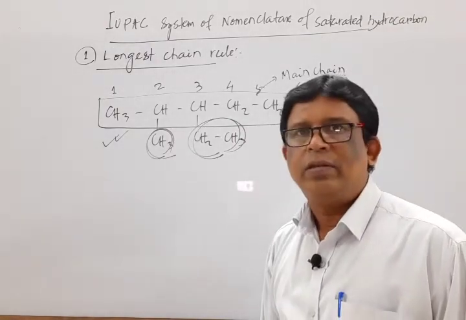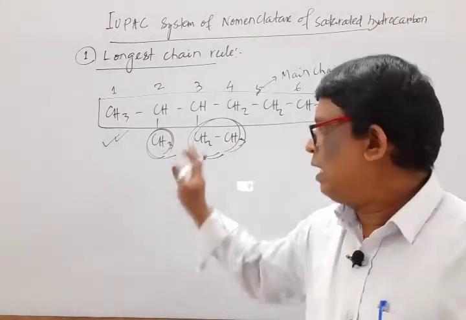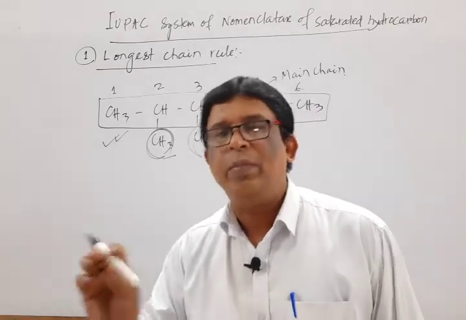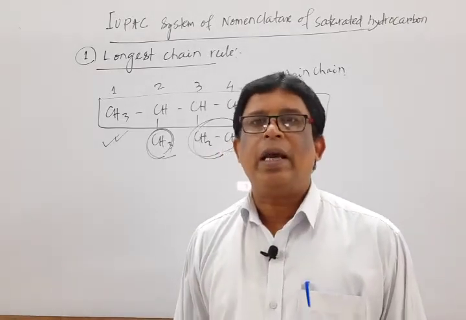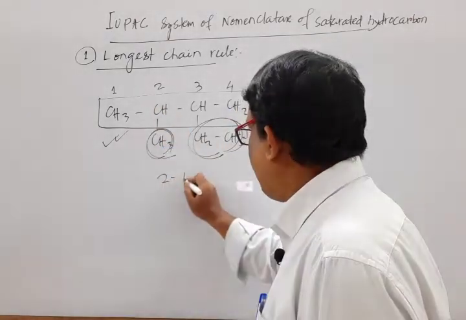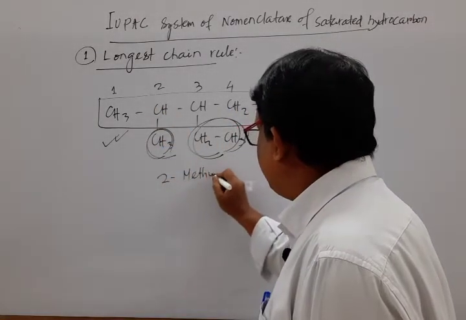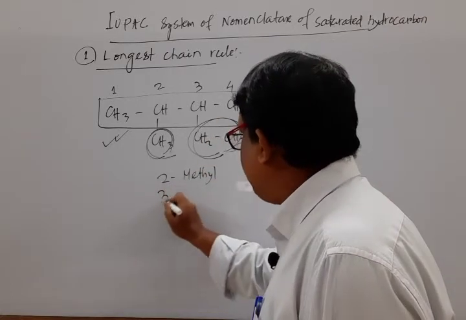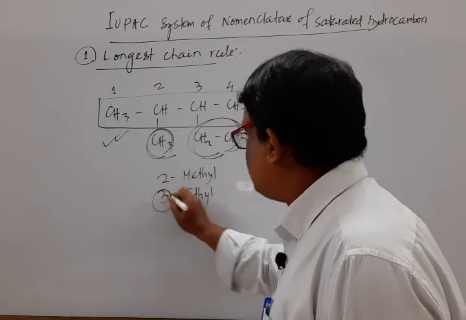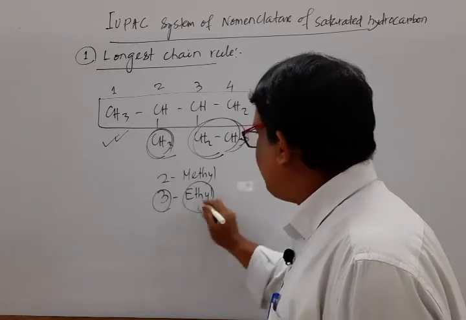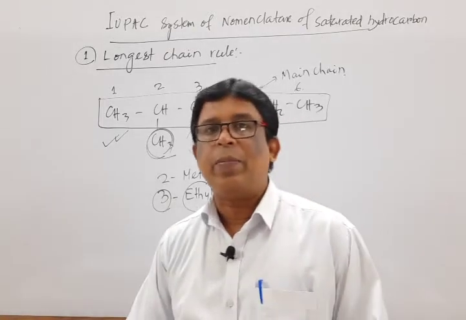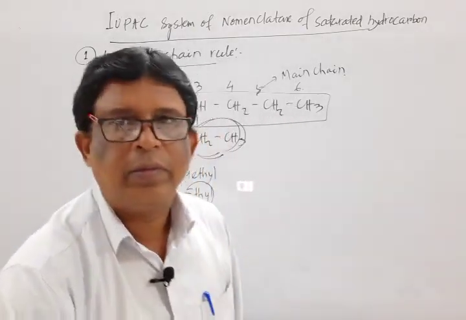While naming the organic compound, the locant number and the substituent name are separated by a hyphen. Mark that. I write here 2-methyl, and I write here 3-ethyl. This is the substituent name, and this is the locant number. Locant number and substituent name are separated by a hyphen.